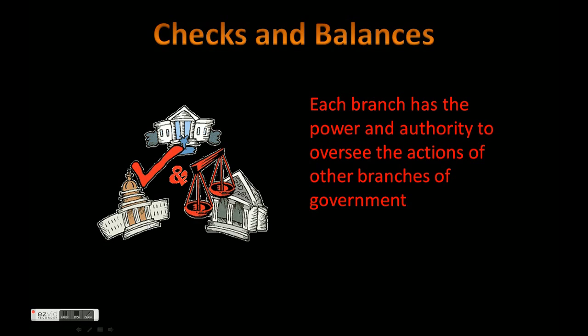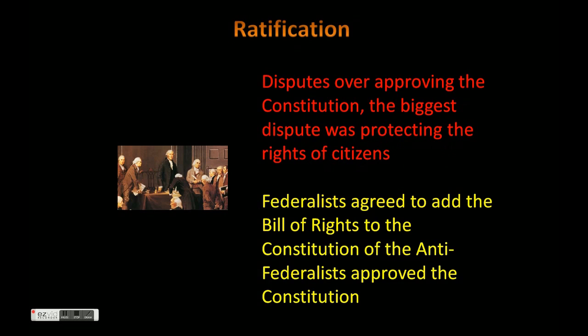Another thing we took a look at was checks and balances. Each branch has the authority to oversee the actions of the other branches of government. When you're talking about the judicial branch, they check both the other branches by determining if their laws and actions violate the Constitution. Then you have the executive branch overseeing the judicial branch by appointing people to this branch of government. And then Congress has a power to check them by being able to approve who gets appointed to those positions.